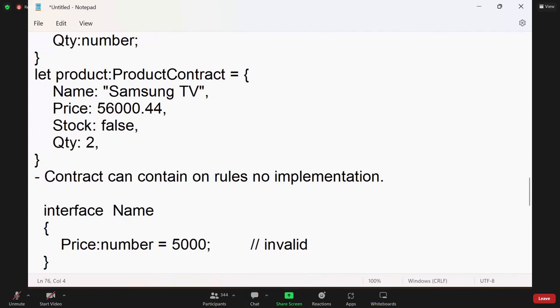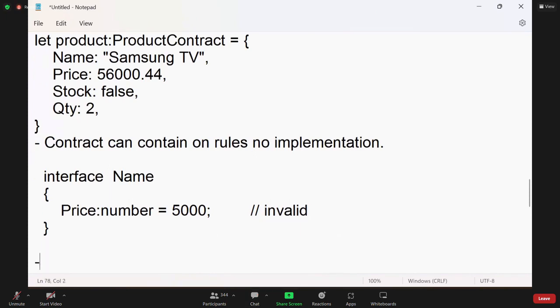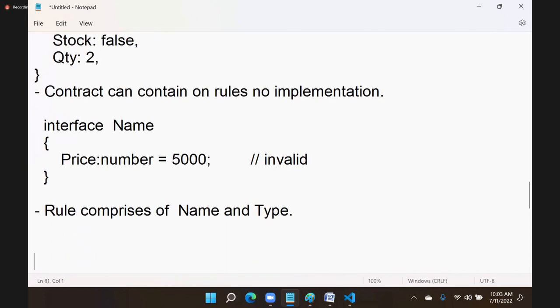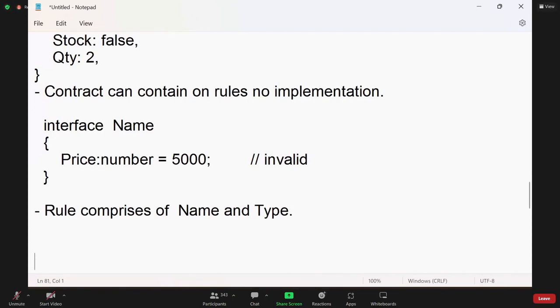A rule comprises only a name and a type. What should be the name? What should be the type? That's it. You cannot have anything else. This is very important about contracts. Now, so many points and options are there. Up to this, understood everyone?